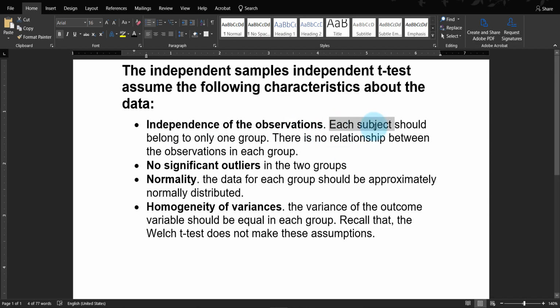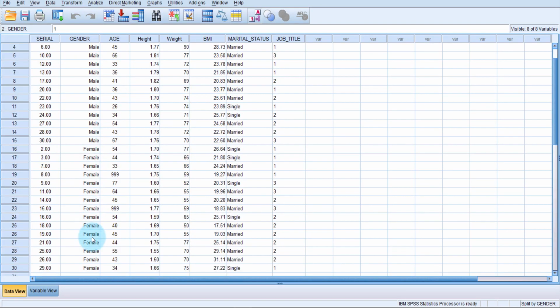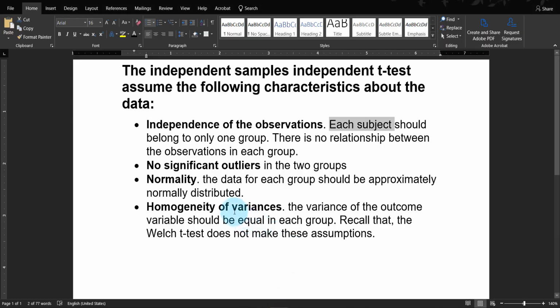There is no relationship between the observations in each group. It means that the males and females should be separate groups. No male can go inside the female group, or no female can go into the male group. These two groups should be entirely separate and should not mix up by any means.